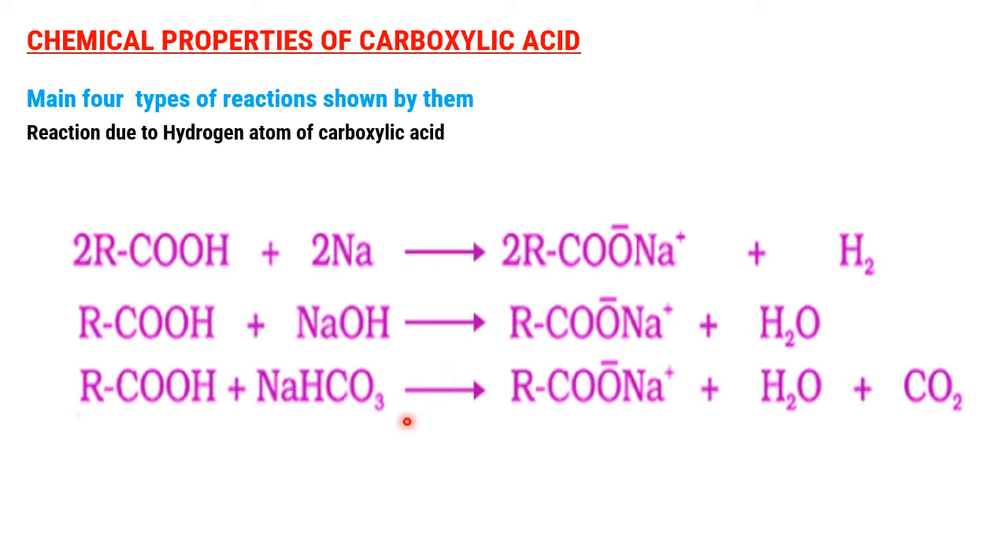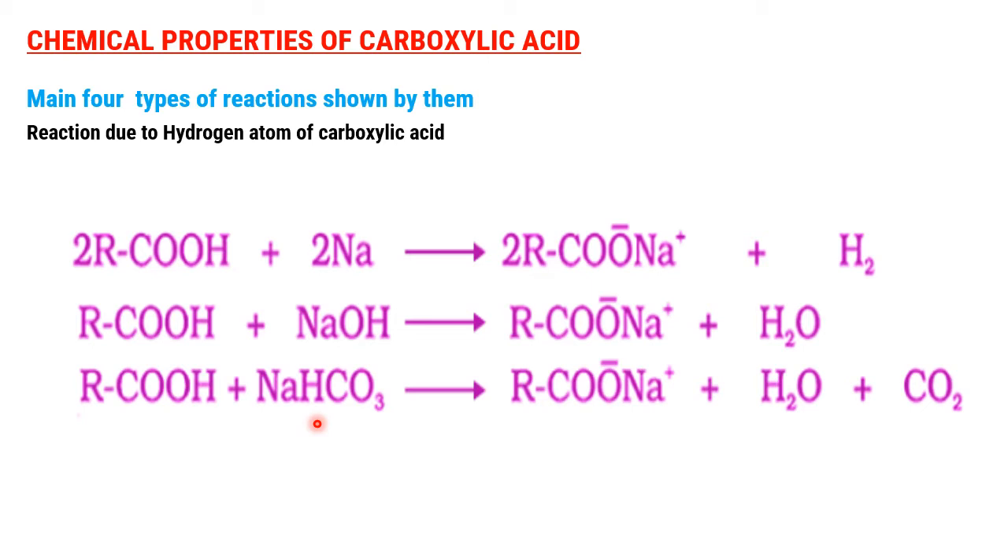Please see these 3 reactions. Metal with this one. Base with this one. Bicarbonate with this one. When you see these 3 chemical properties or chemical reactions, what can we conclude? These are straight away the chemical properties of acids.